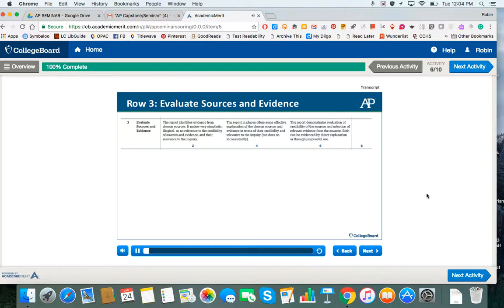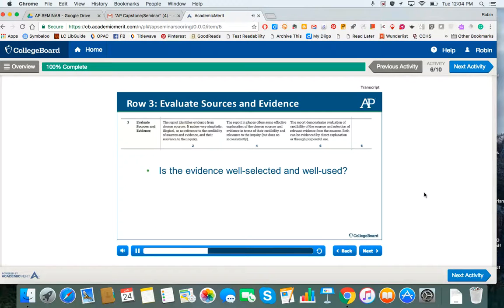Turning to row 3, evaluate sources and evidence. This row is looking at the sources the students have used. Note though, in row 1, the judgment is whether the bibliography allows for complex context. Row 3 judges the incremental examples of evidence presented to gauge whether they are well selected and well used.